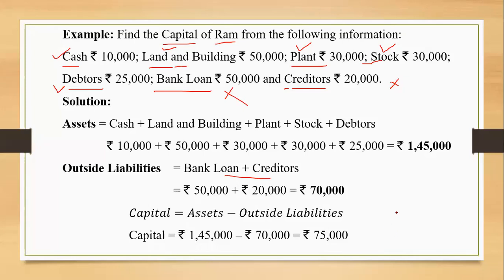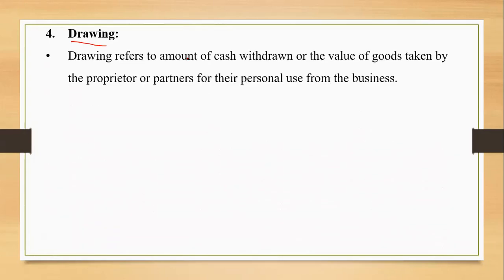Okay, so I assume that the things are getting more and more clear to us. Next one is drawings. Some money withdrawn by the owner from a business for personal use. Yes, that's the exact definition. It can be the amount of cash withdrawn or the value of goods. It is not necessary that only cash is withdrawn. It can be in kind also. Maybe goods, maybe stock, maybe an asset, maybe cash withdrawn by the owner, that is the proprietor or the partners, for their personal use, that is drawings.